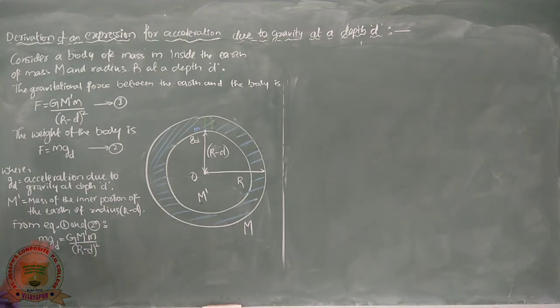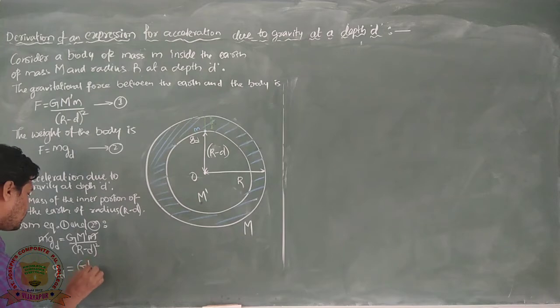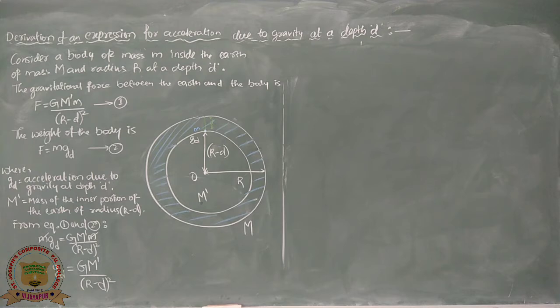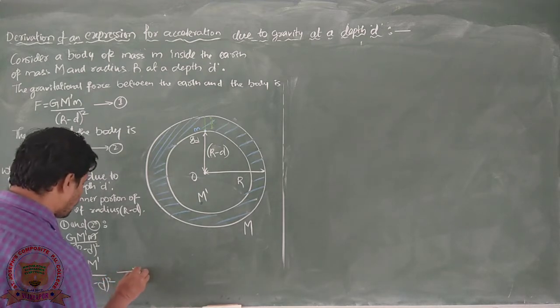Now this m is present on both sides of the equation, so it is going to cancel, and therefore the acceleration due to gravity at a depth d, that is g d, equals capital G capital M dash divided by (R minus d) whole square. Call it equation number 3.